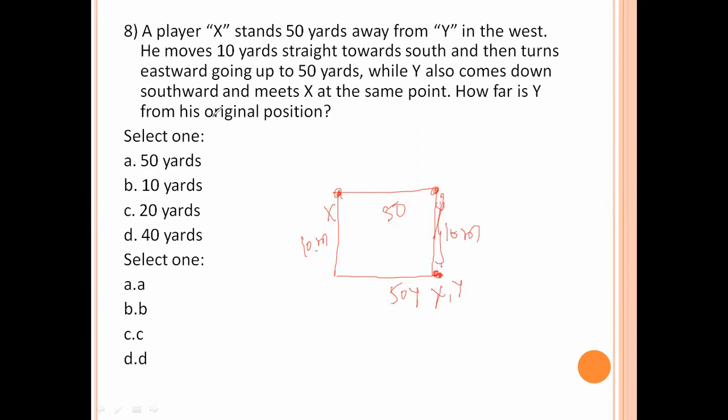How far is Y from its original position? So from the original position, how far is Y from X? It is 10 yards. So option B is the right answer.